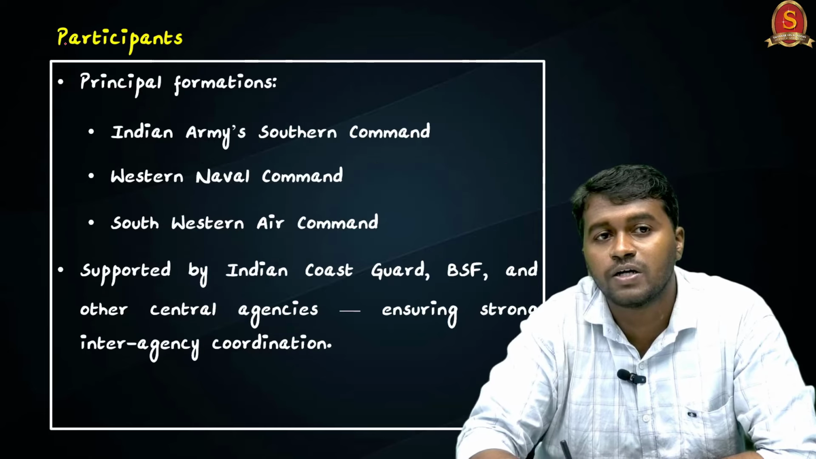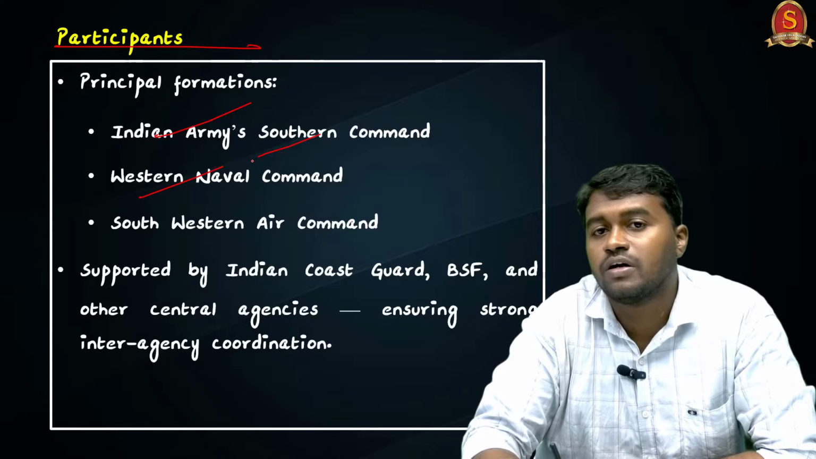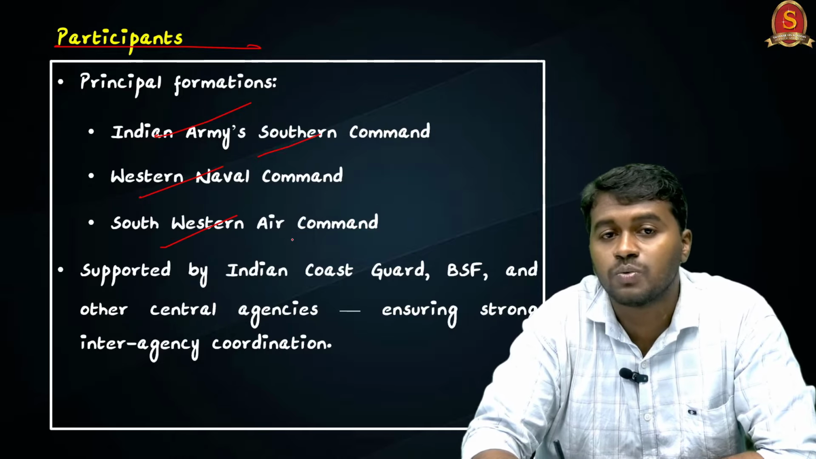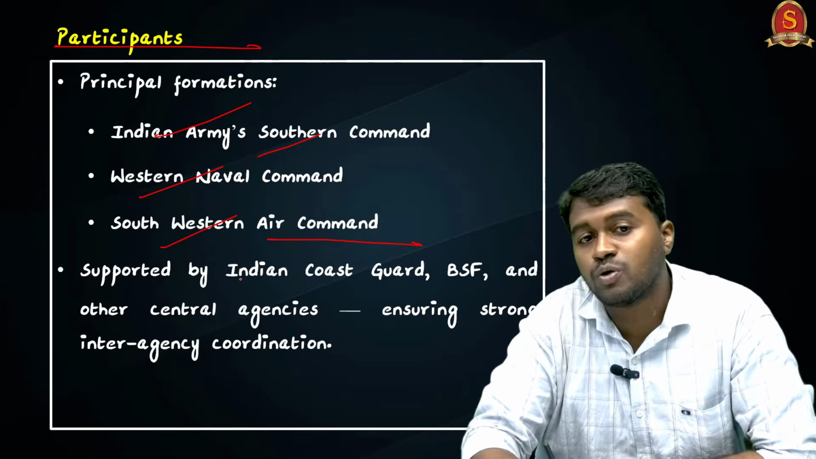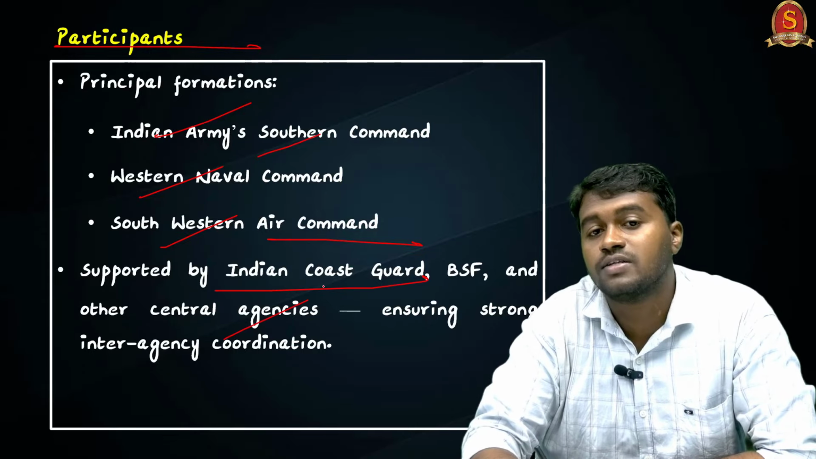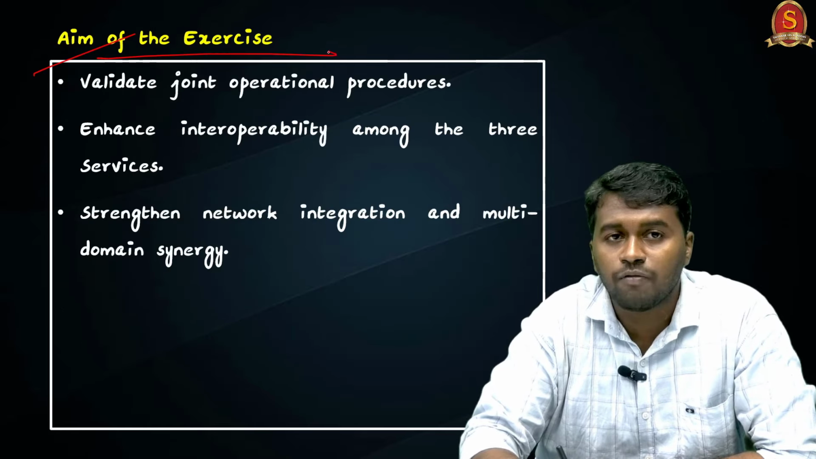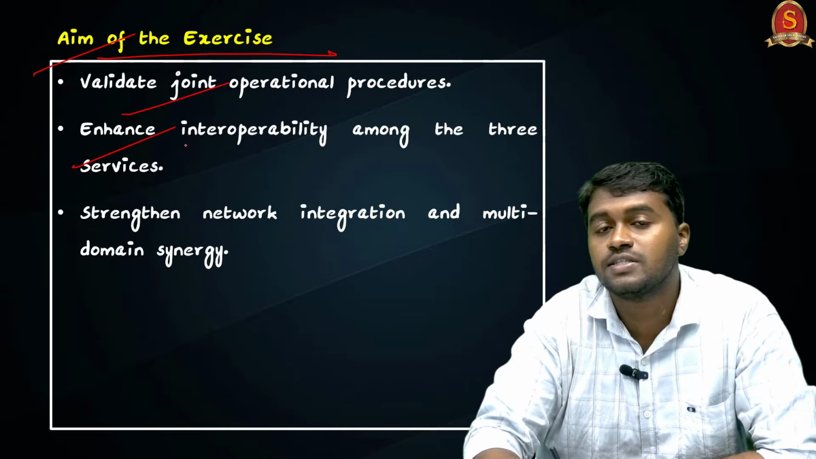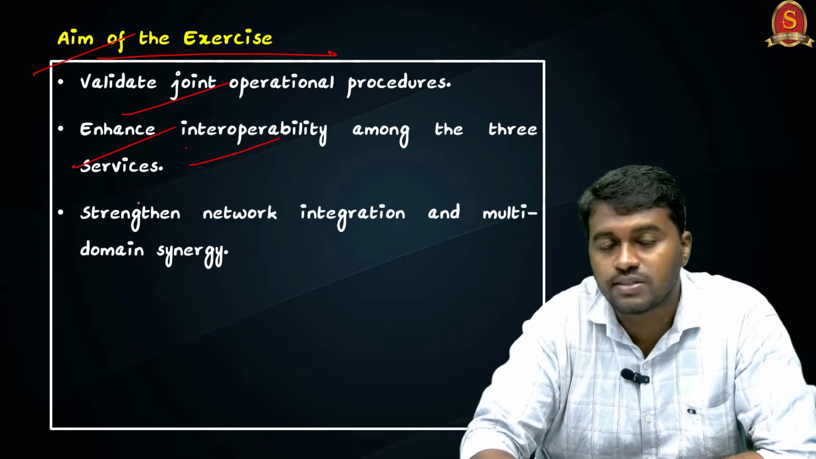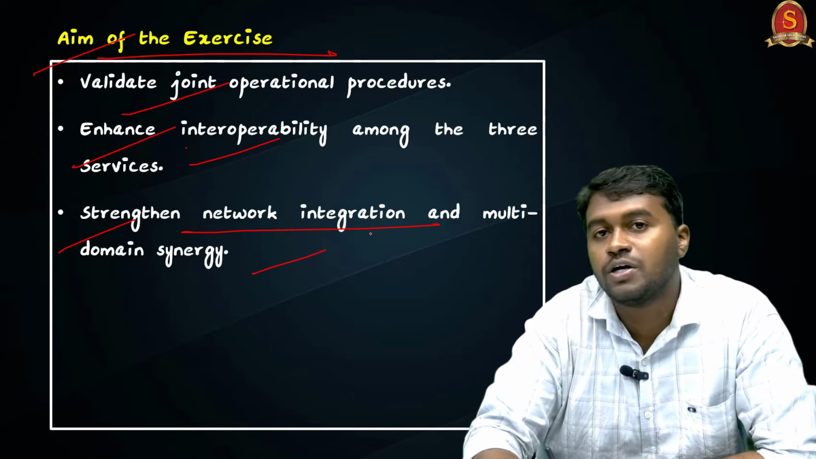And coming to the participants, the major participants are the Indian Army's Southern Command, Western Naval Command, and the Southwestern Air Command. The three services will be supported by the Indian Coast Guard, BSF and other central agencies for better coordination. And the next is the aim of the exercise. First is validating the joint operational procedures. Second is enhancing interoperability among the three services. And the third is strengthening network integration and multi-domain synergy.